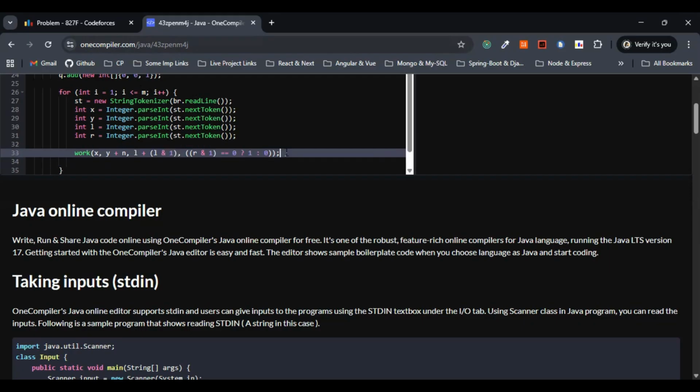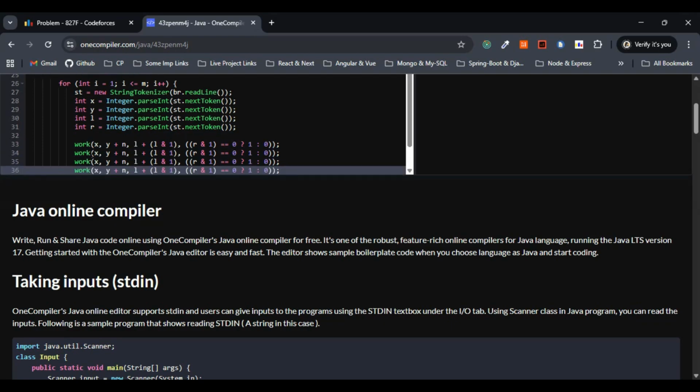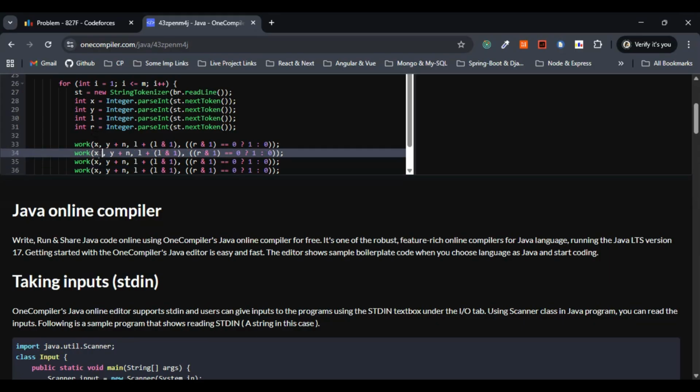Next, let me copy paste the same thing here and make the necessary changes for the next three. This is fine. So instead of x, it will be x plus 1. So instead of y plus 1, this will be y itself. L plus L bitwise and 1 remains same.